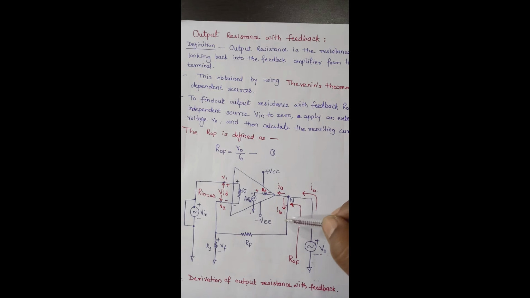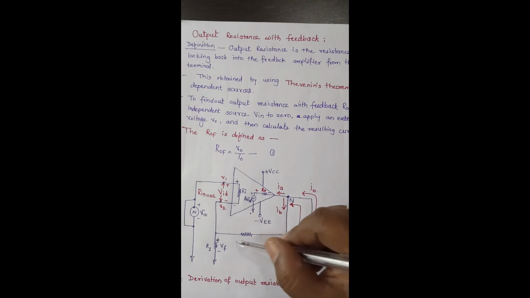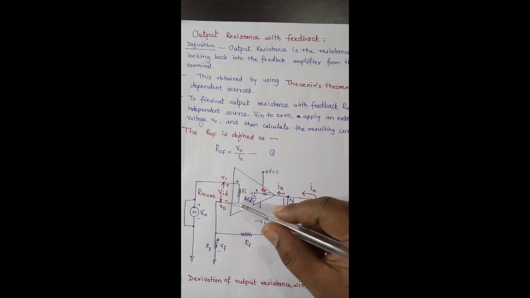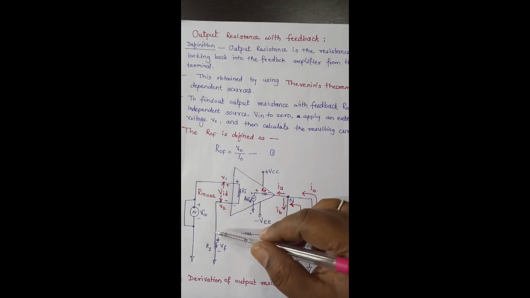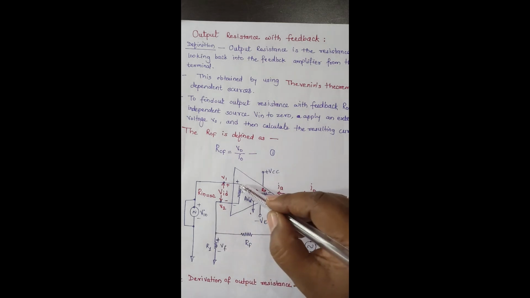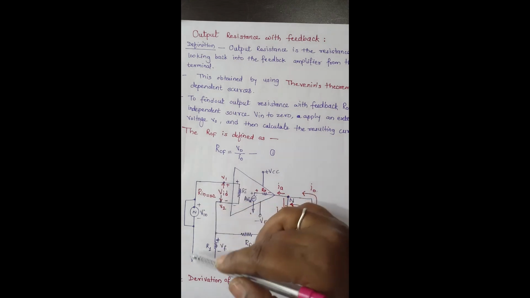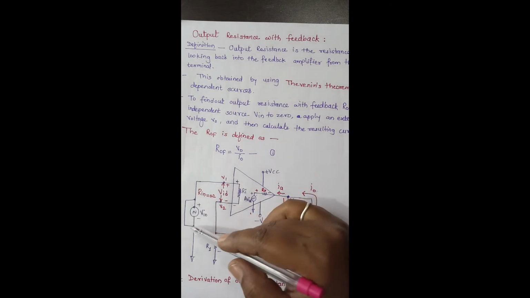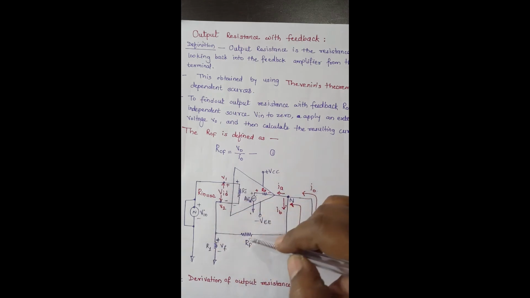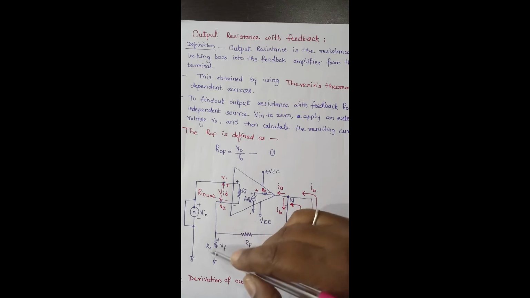Now IB is the current that has to flow through RF and then through the RI resistor, because one terminal of RI is connected to the combination of R1 and RF, and another terminal of RI is connected to ground, since this voltage source is short circuited to 0. So RI is in parallel with this resistance network.